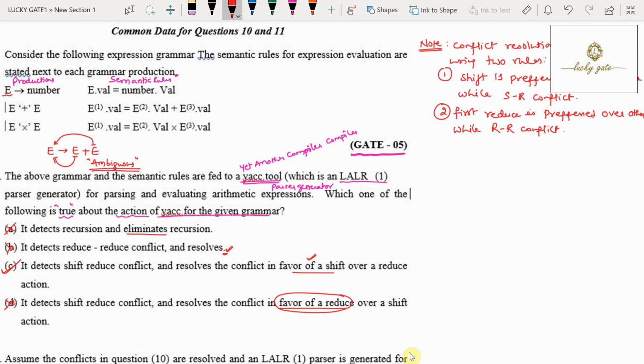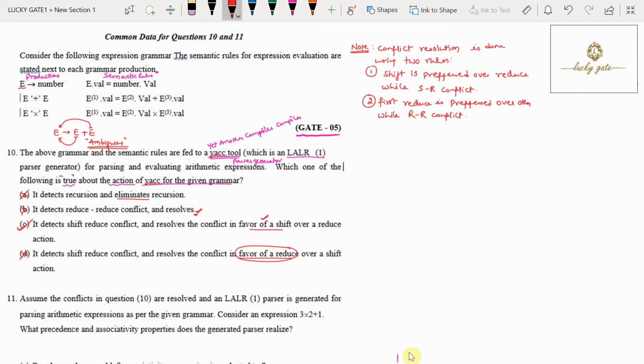So we have to find what kind of conflict is possible in the given grammar. To do that, you have to construct the LALR(1) parser for the given grammar. Always start the construction of a parser using the augmented grammar. That is, the augmented grammar is E dash tends to dot E, with lookahead dollar. Now because dot E is there, it requires adding E productions to the closure set. What were the E productions? E tends to dot number, E tends to dot E plus E, and E tends to dot E star E. These are the E productions.